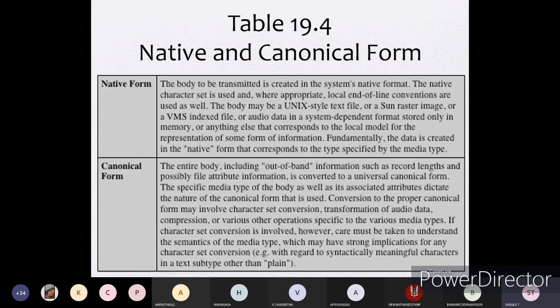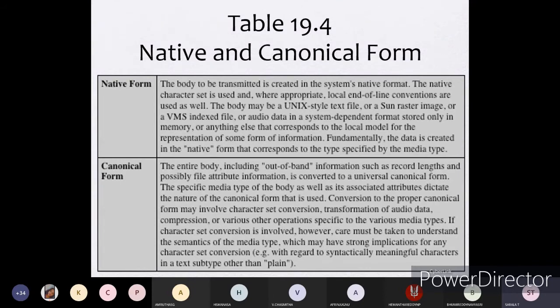If character set conversion is involved, however, care must be taken to understand the semantics of the media type, which may have stronger implications for any character conversion.